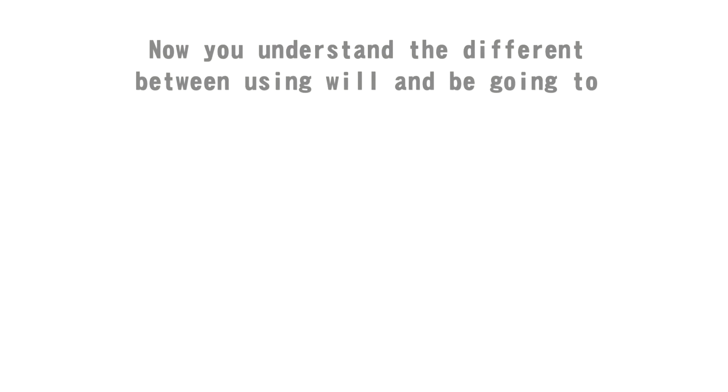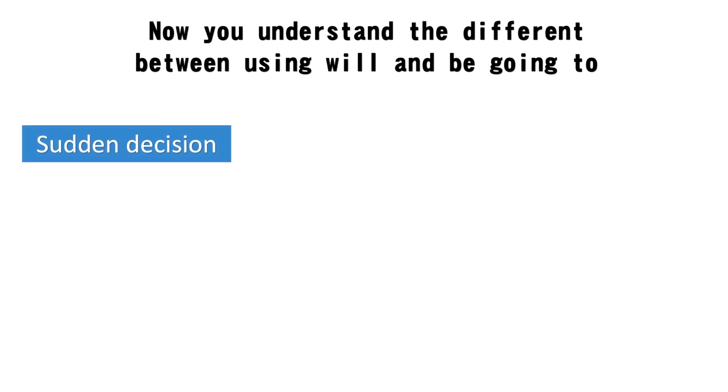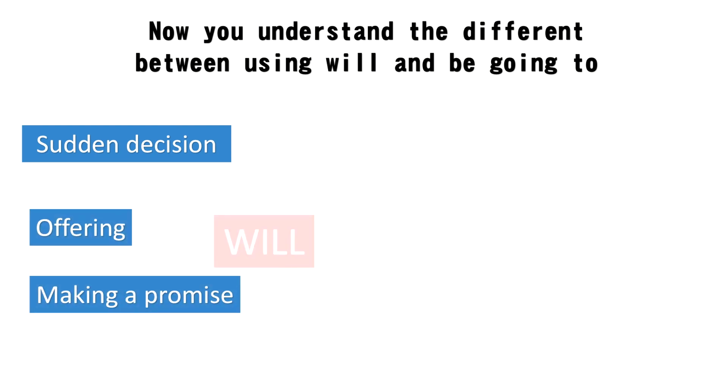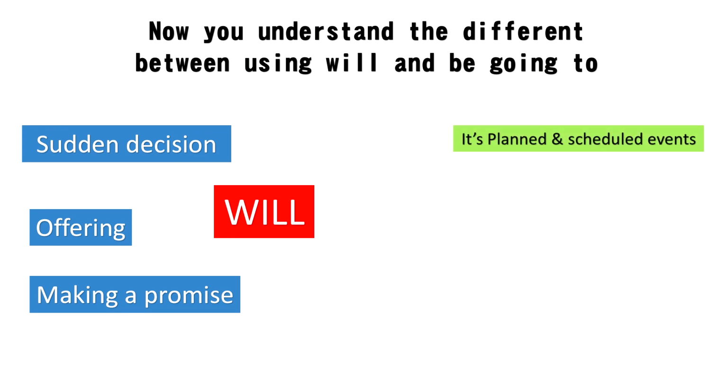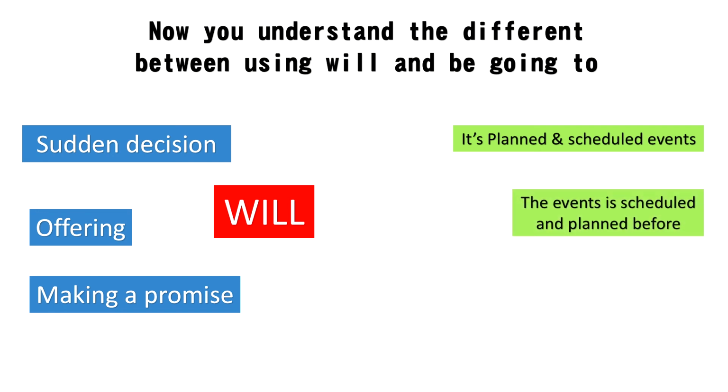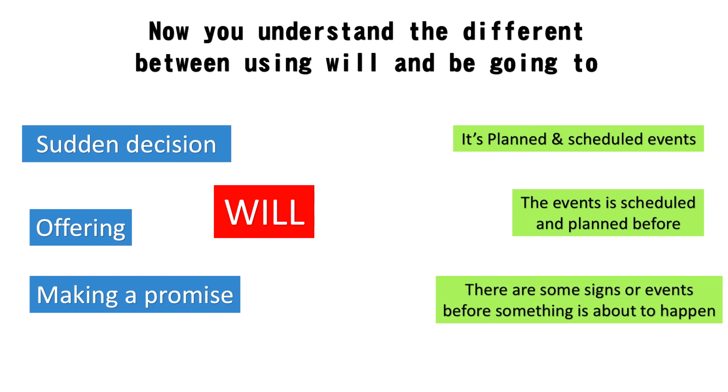And also Tanya, okay? Okay, now you understand the difference between using will and be going to. Remember, when we talk about sudden decision, offering, and making a promise, we use will. But if we talk about something that is planned and scheduled a long time ago, and also there are some signals or events before something is about to happen, what do we use? Of course, we use be going to.